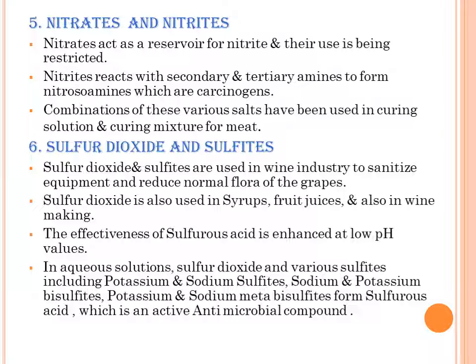Next is sulfur dioxide and sulfites. Sulfur dioxide and sulfites are used in the wine industry to sanitize equipment and reduce the normal flora of grapes. In earlier days, the Egyptians and Romans burned sulfur to form sulfur dioxide as a means of sanitizing their winemaking equipment and storage vessels. Sulfur dioxide is also used in syrups, fruit juices, and also in winemaking. The effectiveness of sulfurous acid is enhanced at low pH values.